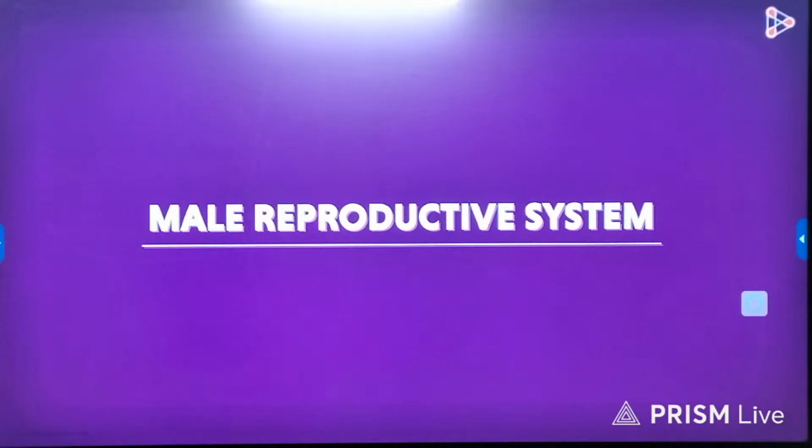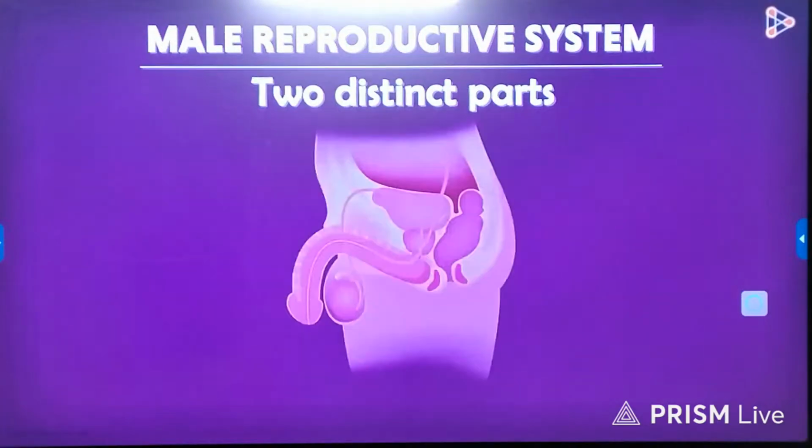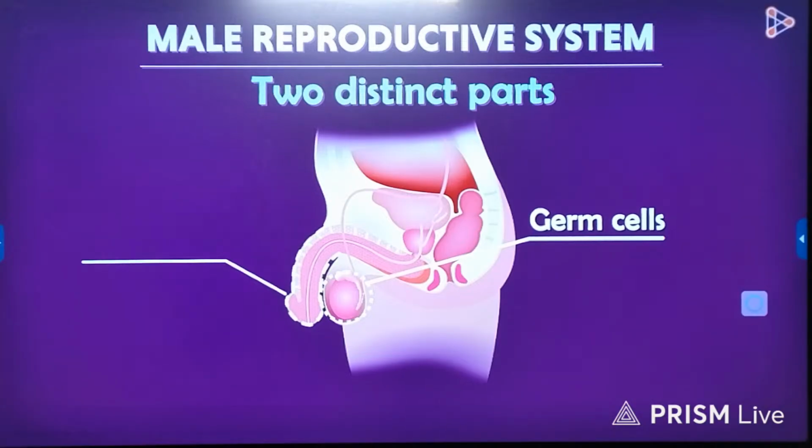In this lesson, we will look at the male reproductive system in detail. What are the main parts that make up the male reproductive system? The male reproductive system is made up of two distinct parts. What is the purpose of having two different parts? One part of the male reproductive organ produces the germ cells, while the second part serves as a pathway for their transport. What is the other name for the male germ cell? They're called sperms, and they are formed in this part here.